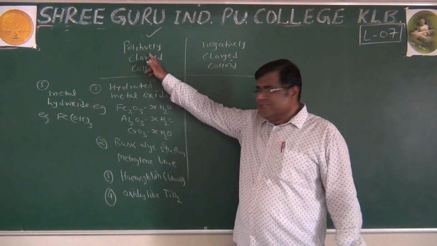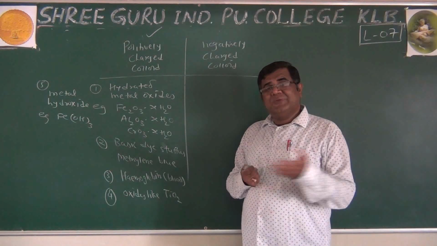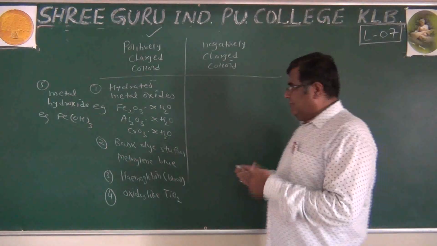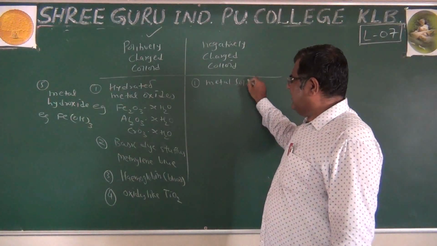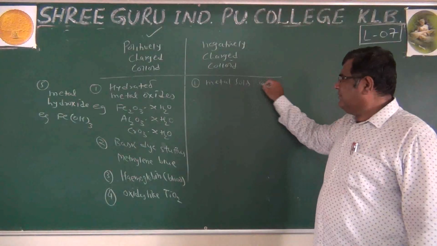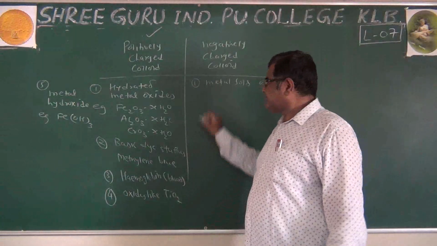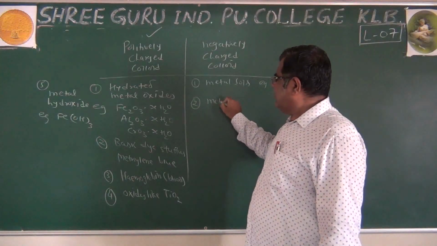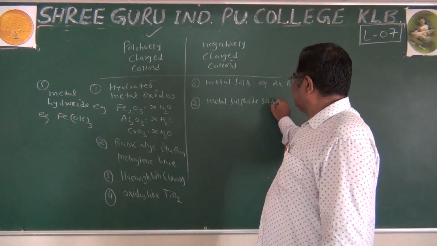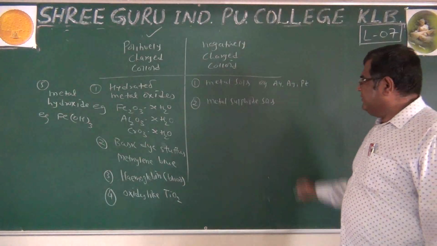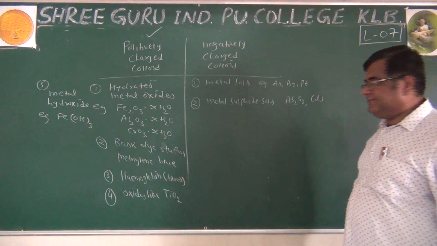How is the charge positive? By the preferential adsorption of ions from the dispersion medium. That's what we learned in the previous part. Metal sols, they are negatively charged. Examples: gold, silver, platinum. Or metal sulfide sols, they are also negatively charged, like As2S3, cadmium sulfide.